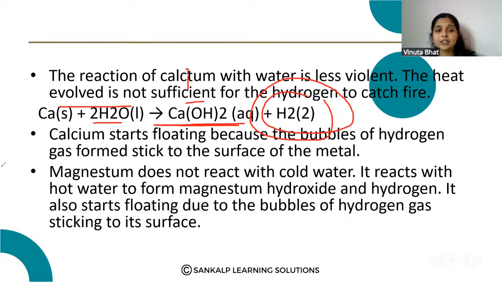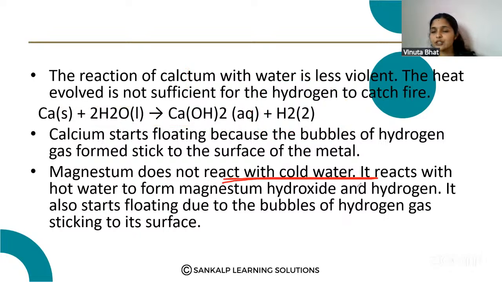Then magnesium does not react with cold water, but it reacts with hot water. This is also a very important thing. Magnesium hydroxide and hydrogen are formed. The magnesium also starts floating due to the bubbles of hydrogen gas sticking to its surface. So that is how magnesium reacts with water.